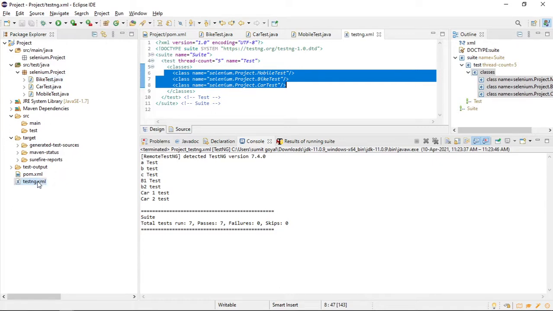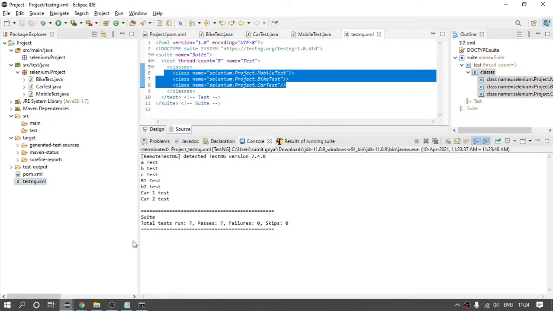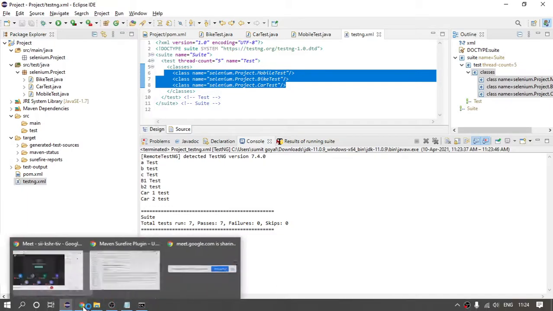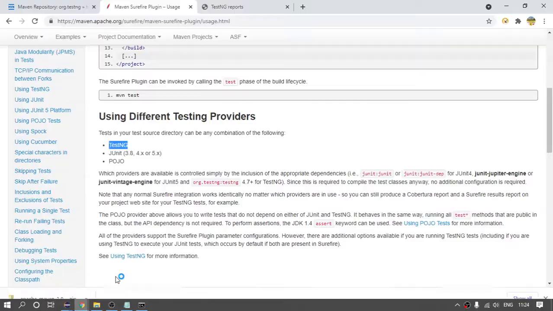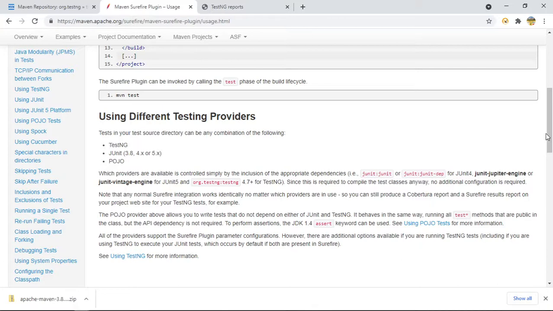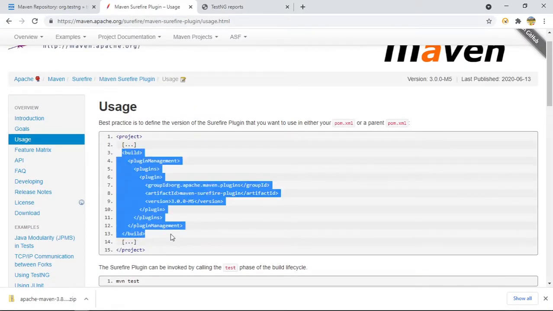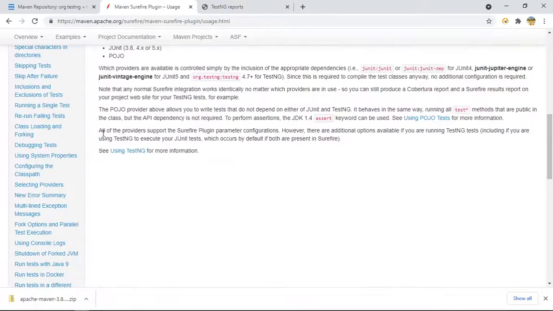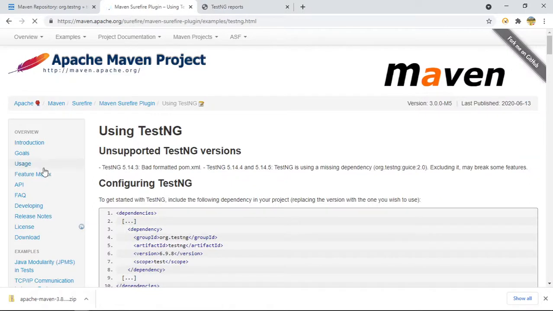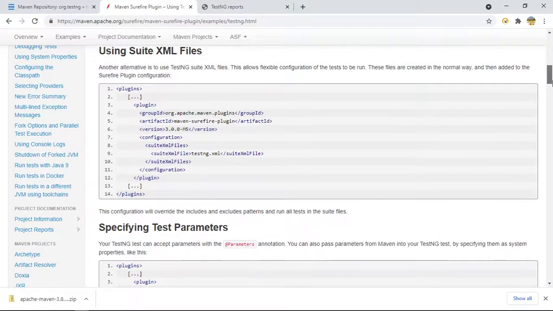But the same thing, if you want to run it from Maven, I want to run this test.ng XML from my command prompt. So again, you can go to their official website. This is the plugin I have copied, if you remember, right? And if you come down, click this, using test.ng. Click this, and come down, again come down, this one, right?